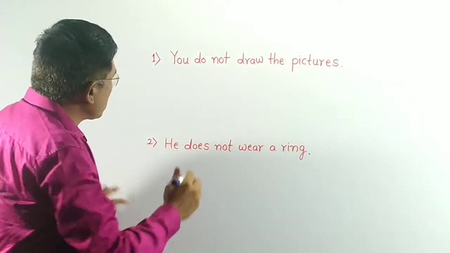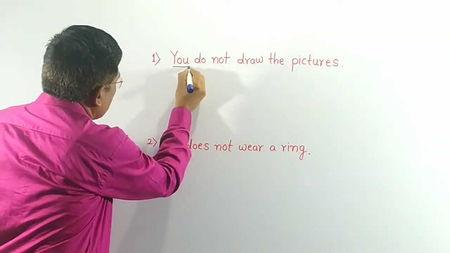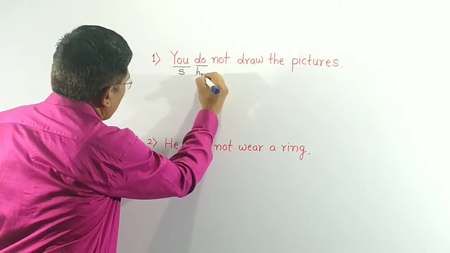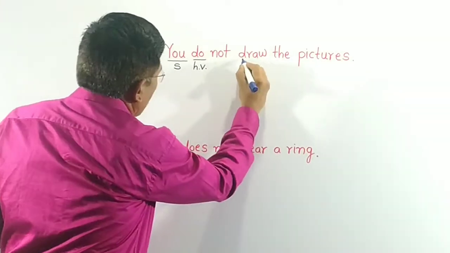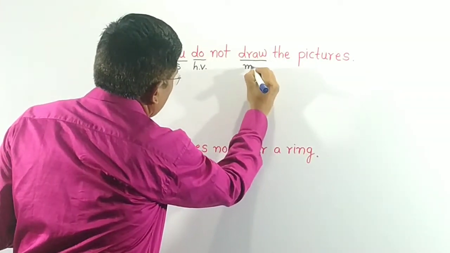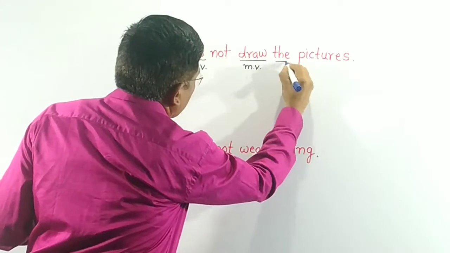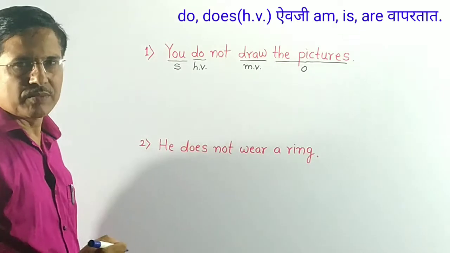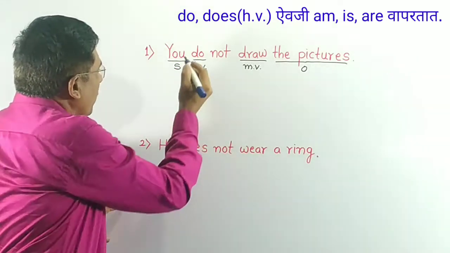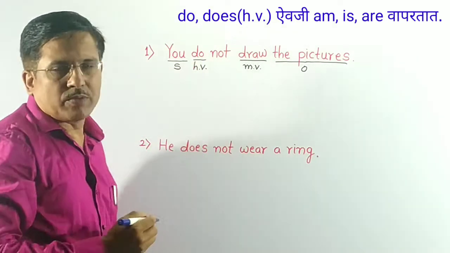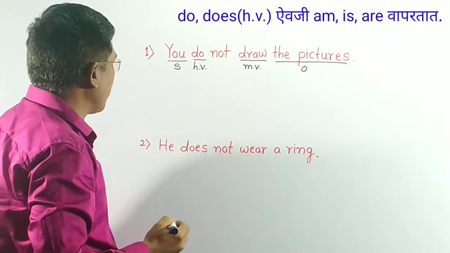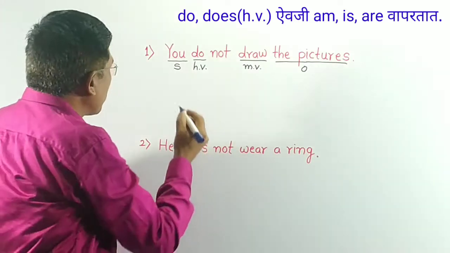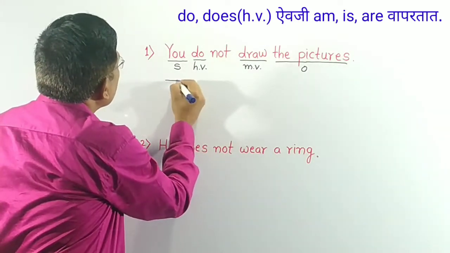In this sentence, you is subject, do is helping verb, draw is main verb, the pictures is an object. Here do is used as a helping verb. Here we take the object first in the beginning, the pictures.